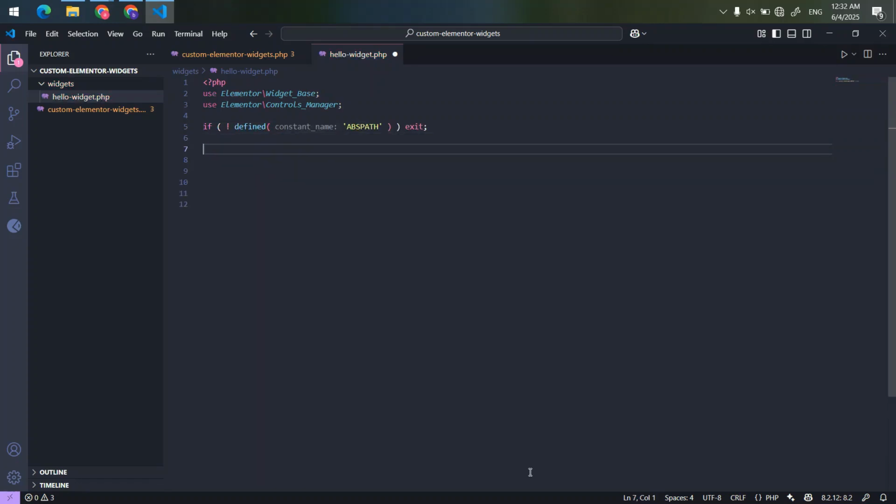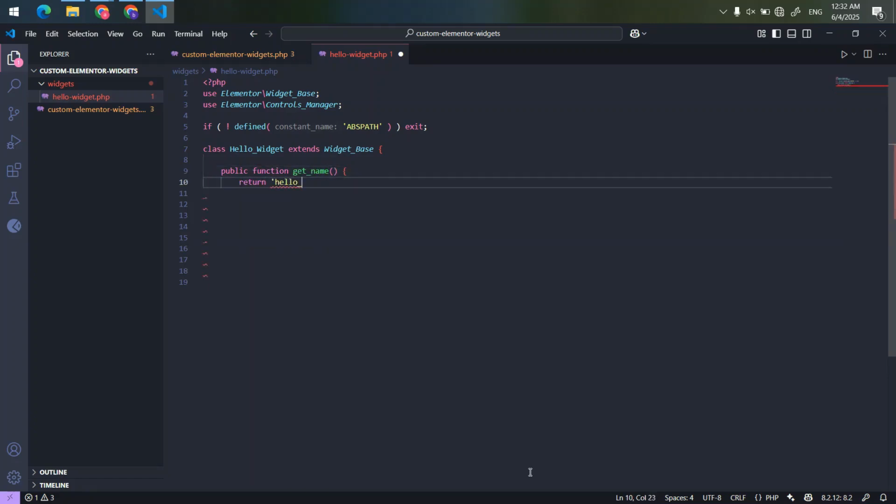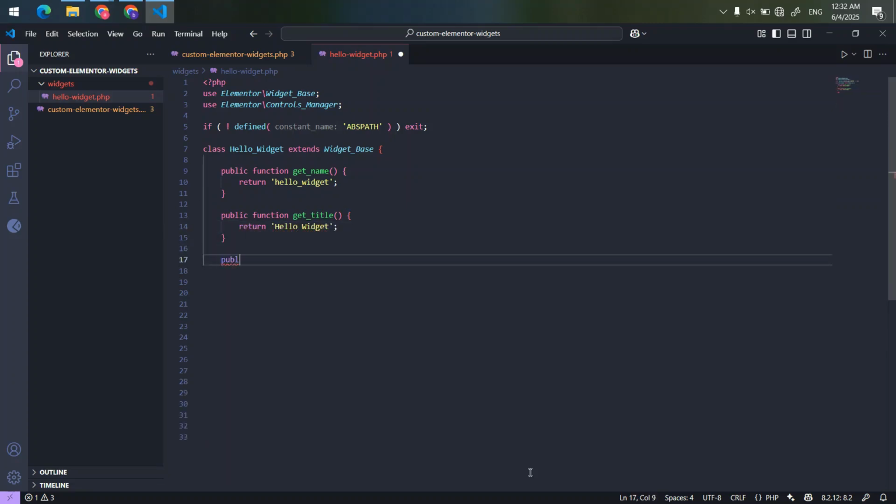We import 2 essential classes from Elementor, Widget_Base and Controls_Manager. Then, we define a new class called Hello_Widget that extends Widget_Base. This gives us access to all the base functionality required for Elementor widgets.